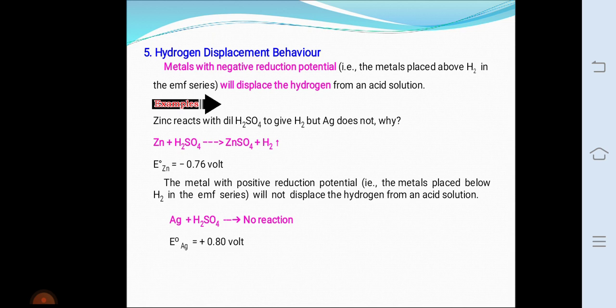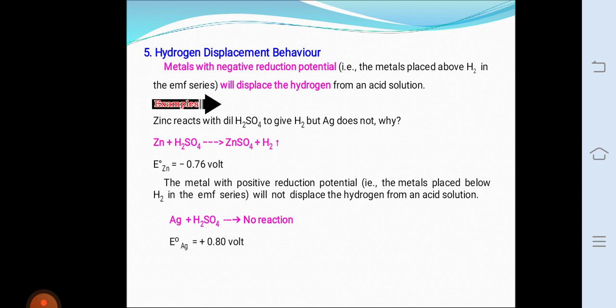Because Zn plus H2SO4 gives ZnSO4 plus H2; E naught zinc is equal to minus 0.76 volt. A metal with positive reduction potential will not displace hydrogen from an acid solution. Ag plus H2SO4 forms no reaction, since E naught Ag is equal to 0.80 volt.